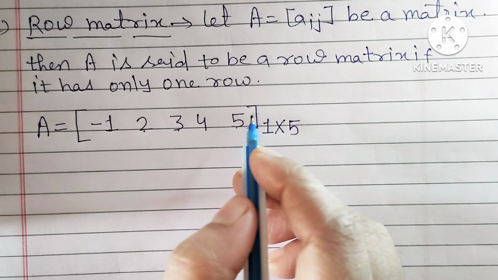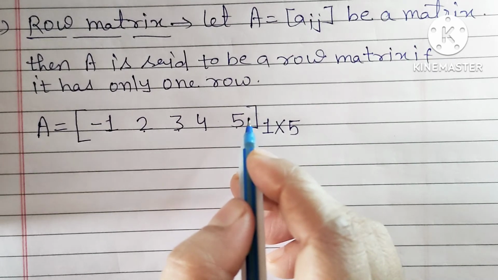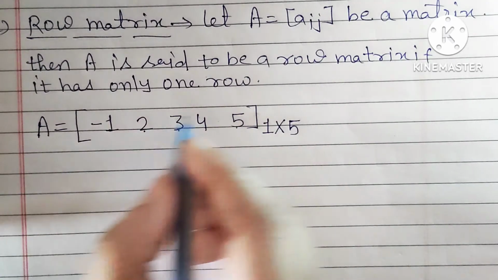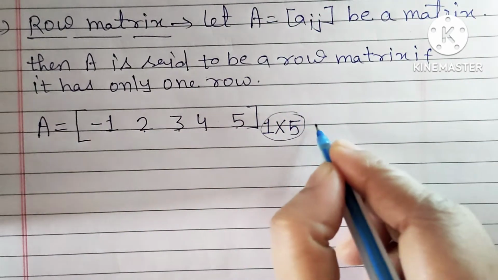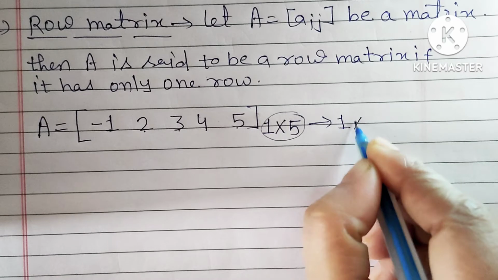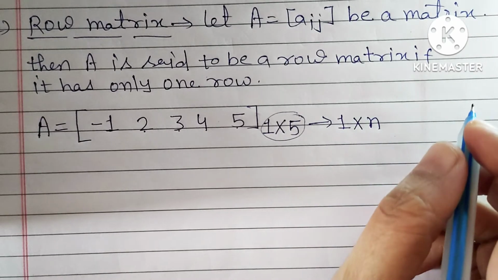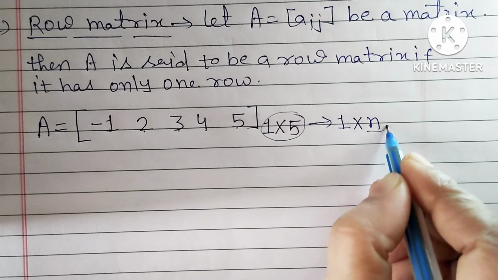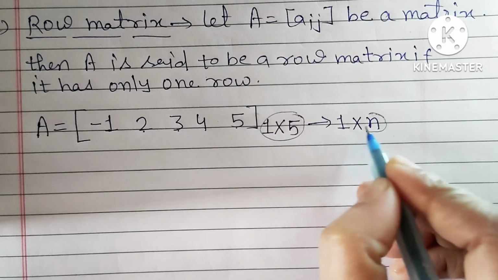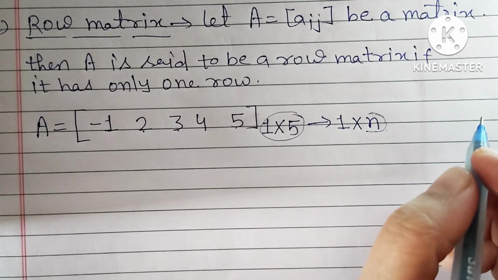Can you give me another example of this row matrix? So write down any other example of a row matrix. In general, what can you say? The order of this matrix should be 1 cross n. Right? Why 1 cross n? Because we have only one row and n columns.